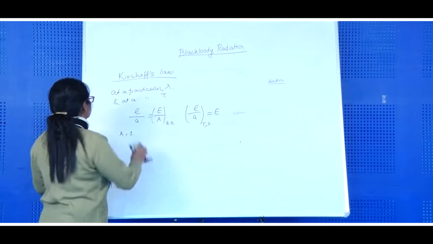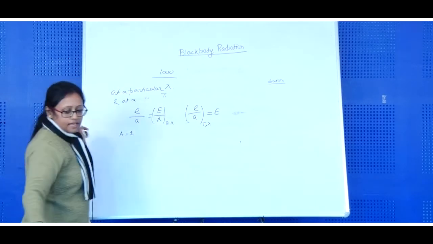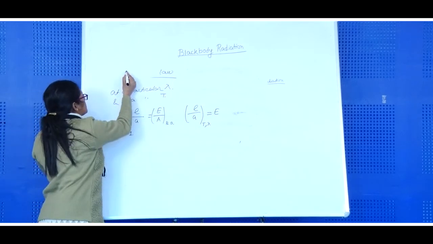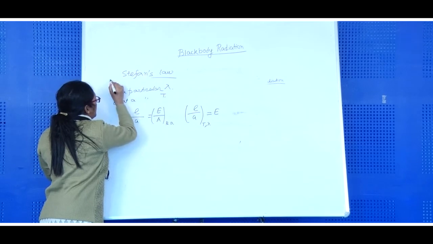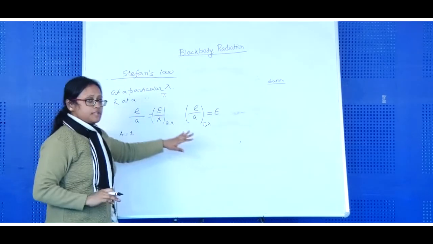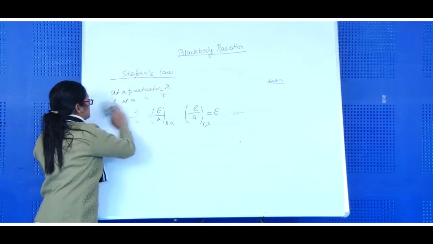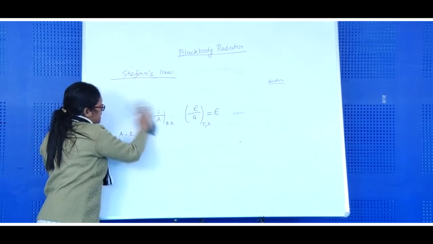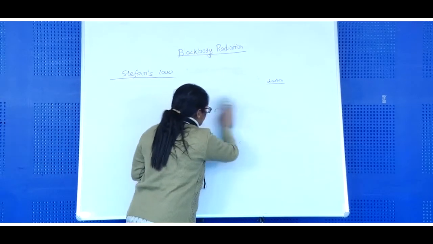Next is Stefan's law. Now you may think that we have learned what is absorptive power, what is emissive power, and we know that any surface which is at a particular temperature T will emit some radiation. But how much radiation will be emitted by that surface, that is given by this Stefan's law.